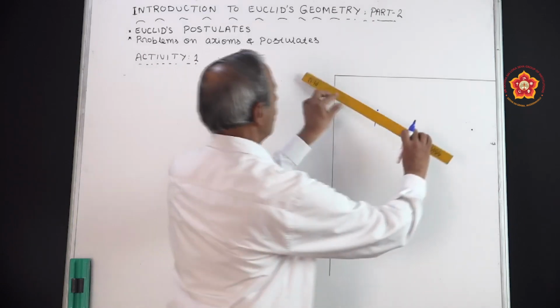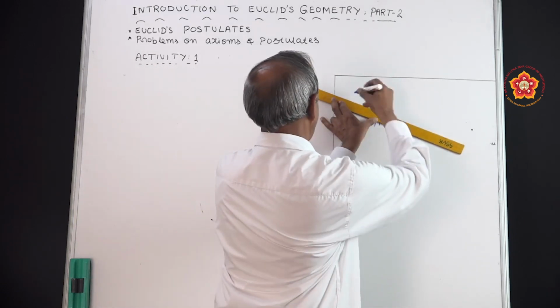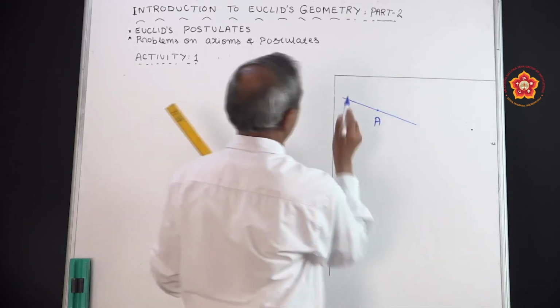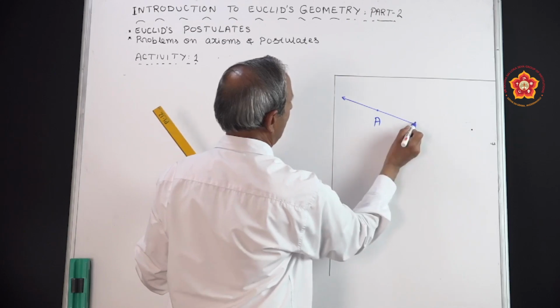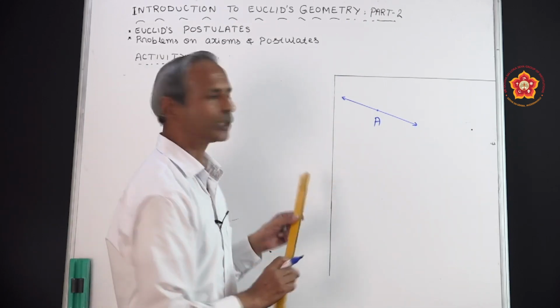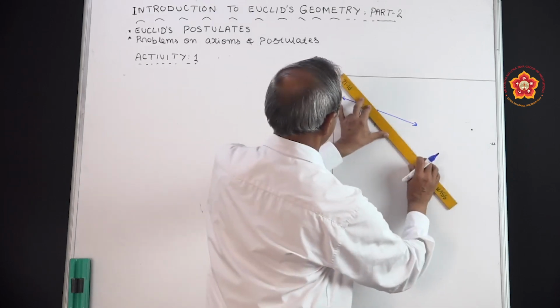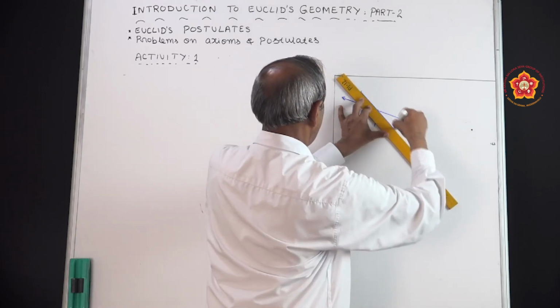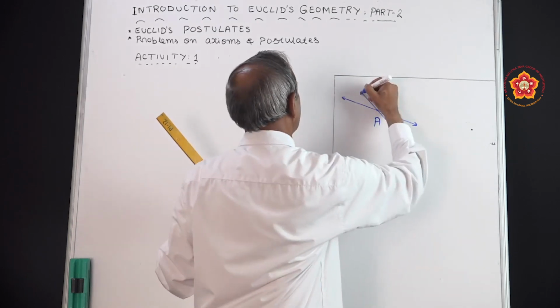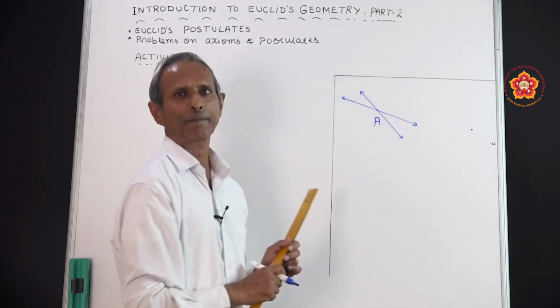Now let us see how many are possible. Passing through the point, I have drawn one line. Is it possible to draw another line? Yes, it is possible. Now I will draw another line. In this way, how many lines can be drawn passing through point A?